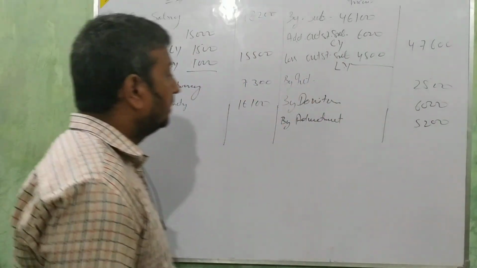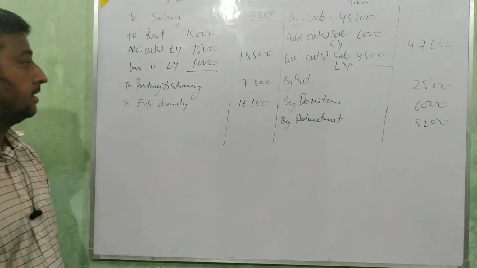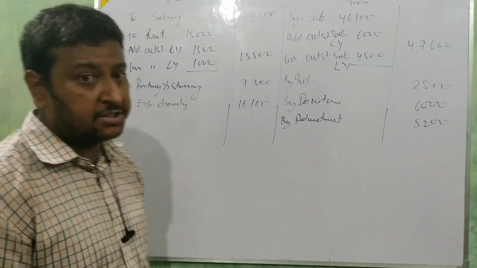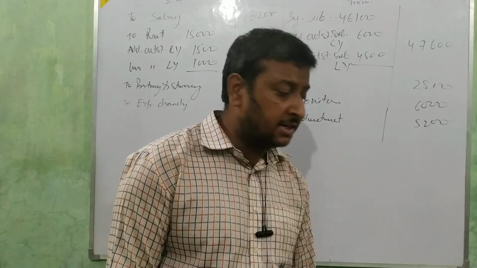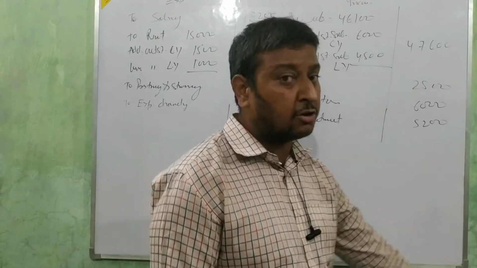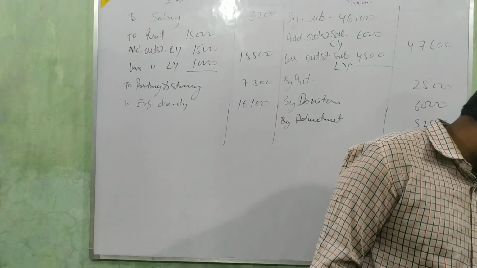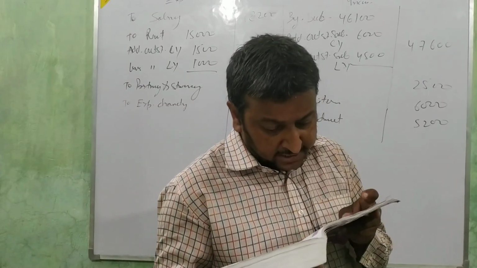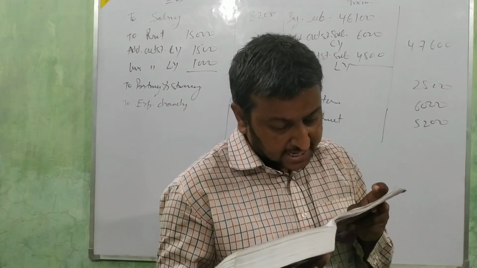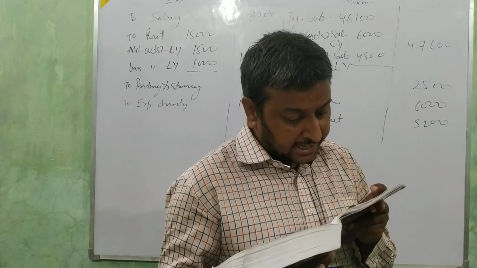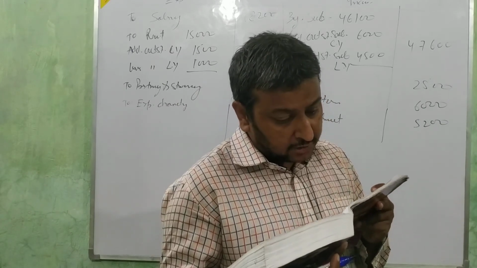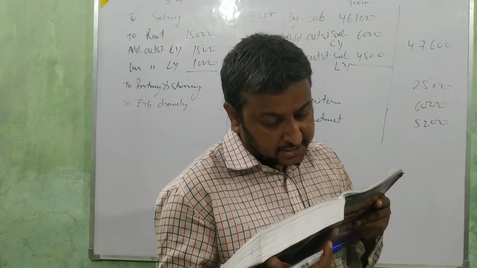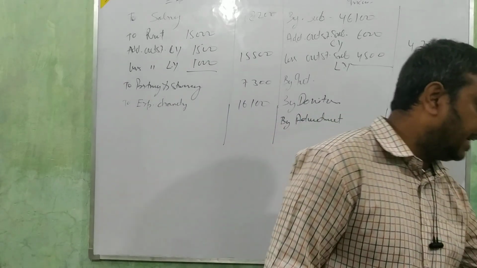Okay beta, 10% depreciation. So then you have the old furniture, the value of old furniture that is given outside. See the old furniture value, it is 8,000 on 1st April, and you are going to purchase one furniture of 6,000. Okay, just charge the